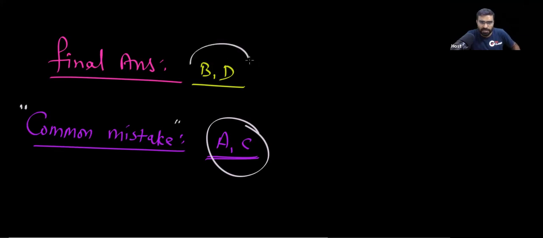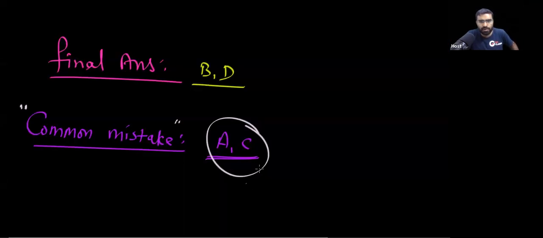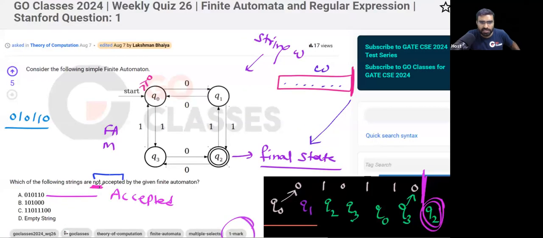So the answer will be this, because the question is asking not accepted. But this is a common mistake people will do, A, C, because they will not read this word "not". They will just answer which string is accepted. Okay, let's move on now.